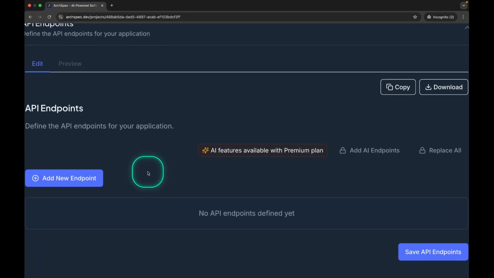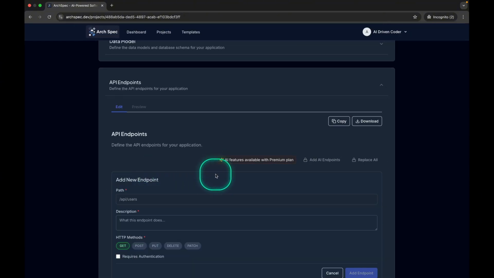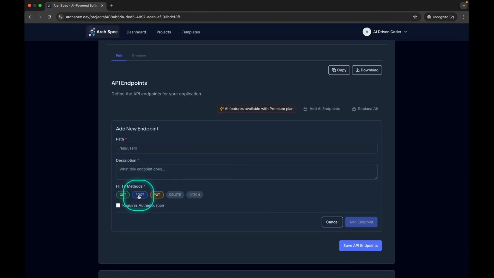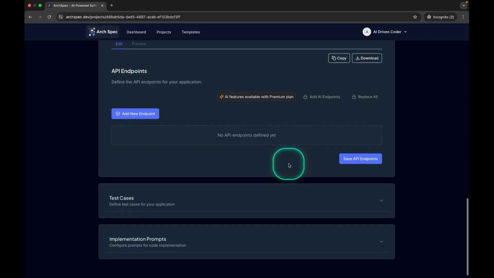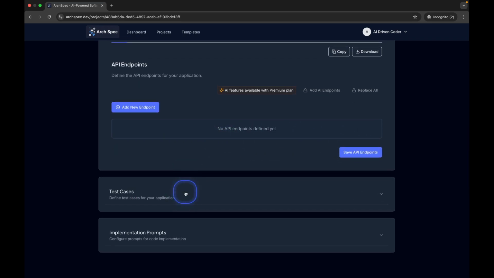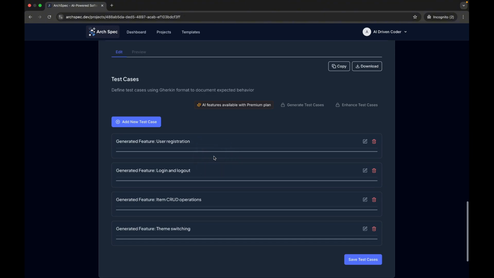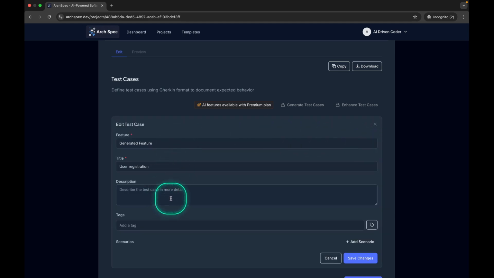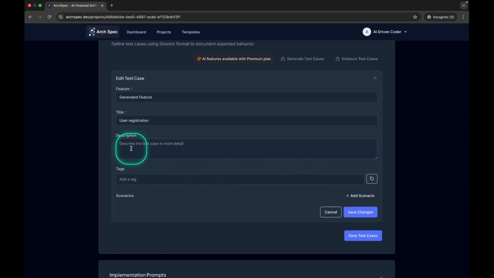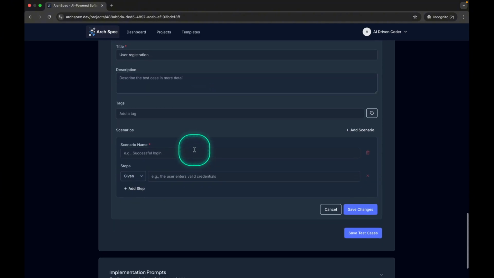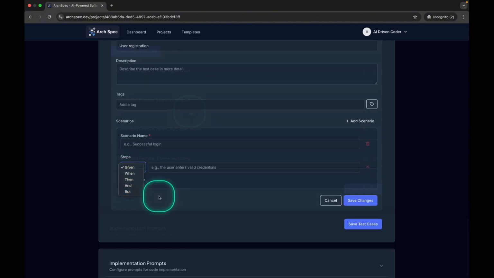For API endpoints, we can define them here. We can select the methods we want and save the endpoints. Test cases are also available. We can see user registration, login, and logout tests. We can edit and add more descriptions and scenarios in Gherkin format: Given, when, then, and but.